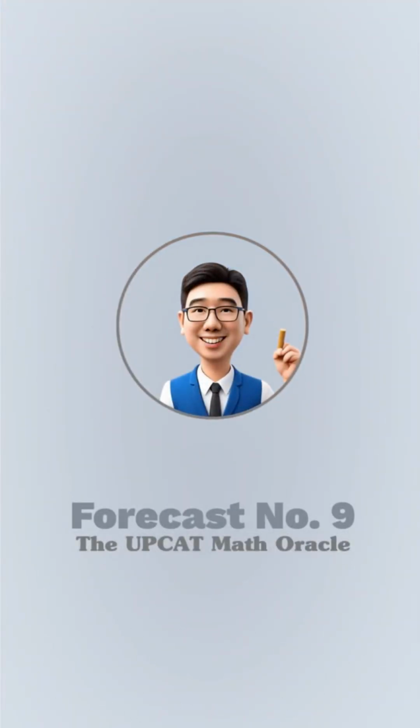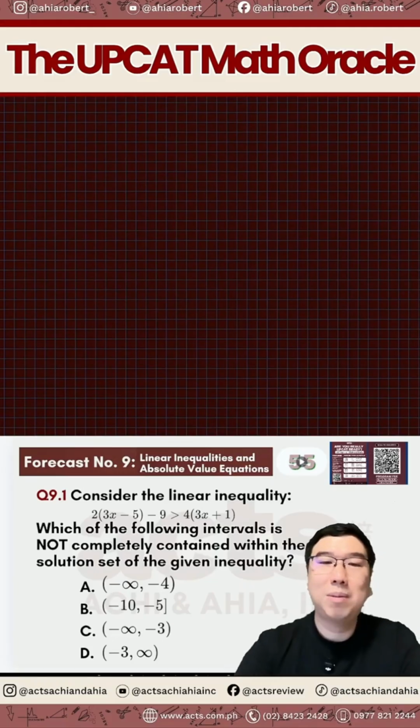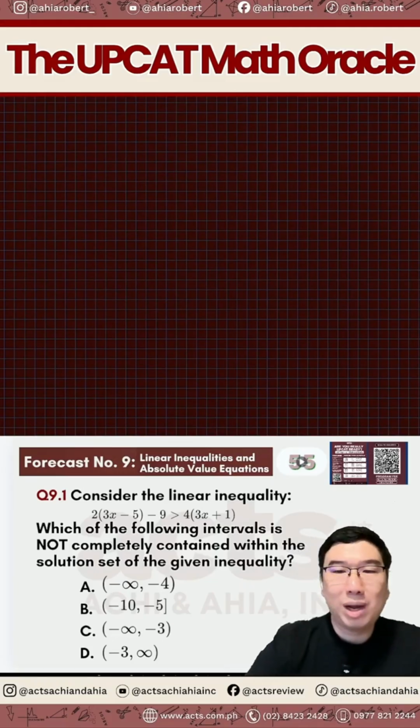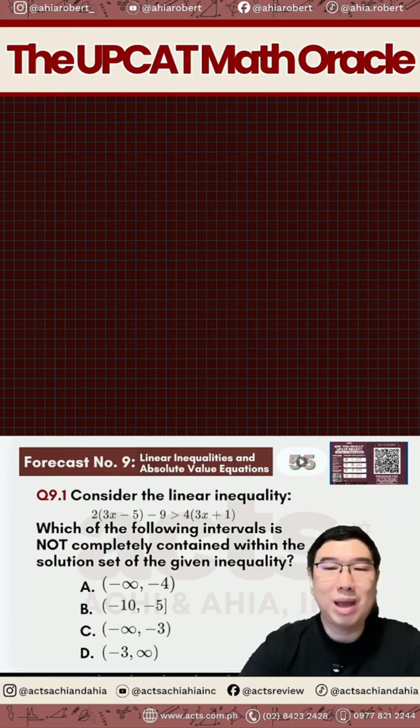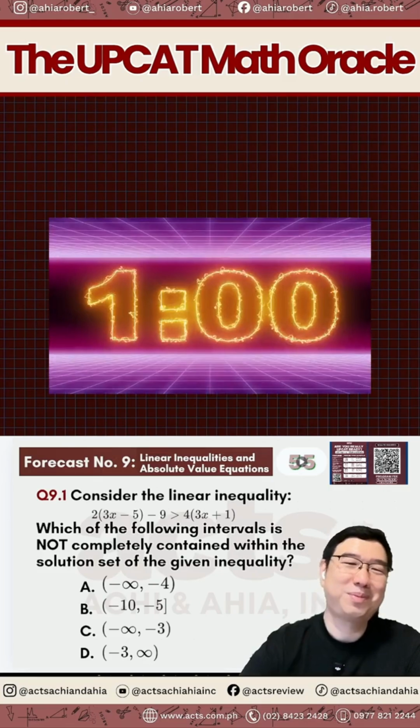Forecast number 9. Question number 9. This is about linear inequalities and absolute value equations or even inequalities pa nga yan. Okay? Okay ba kayo dito sa topic na ito? Malalaman natin. Okay? 1 minute. Check it out.